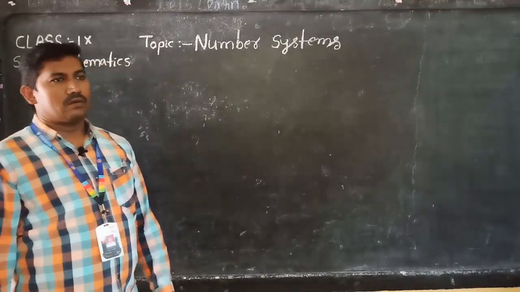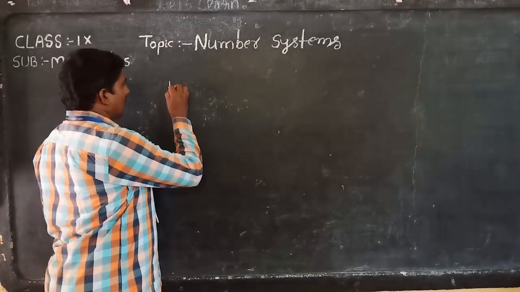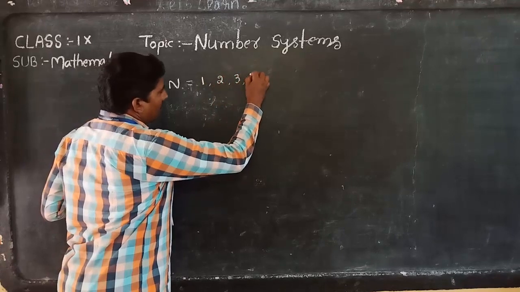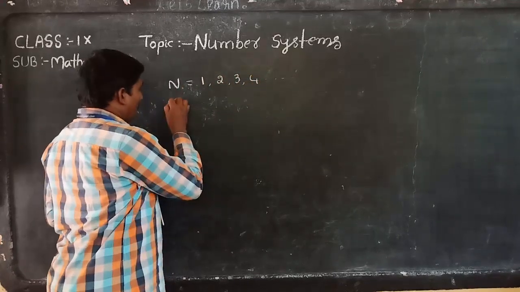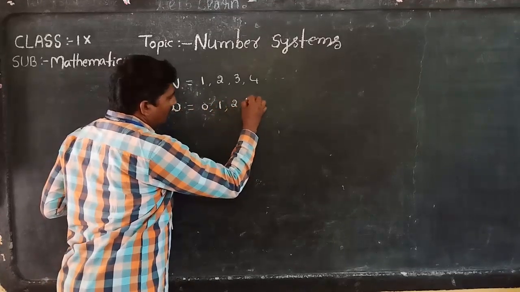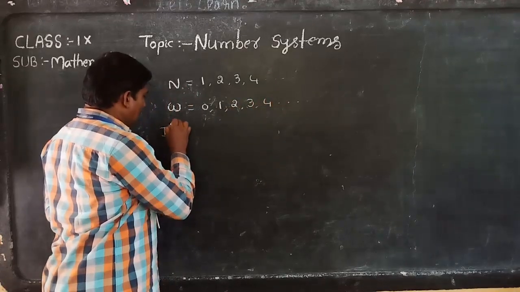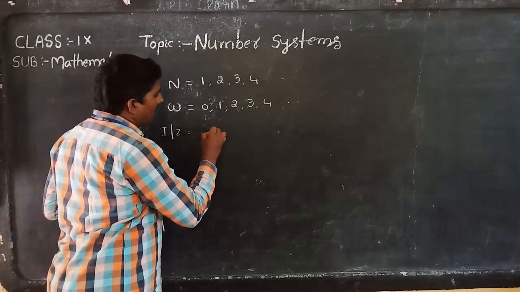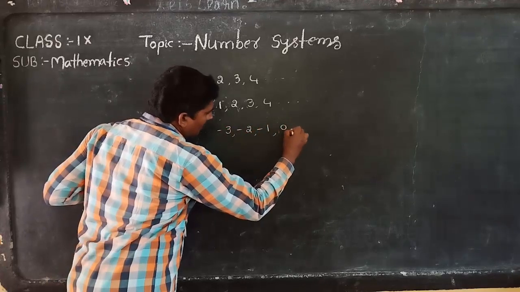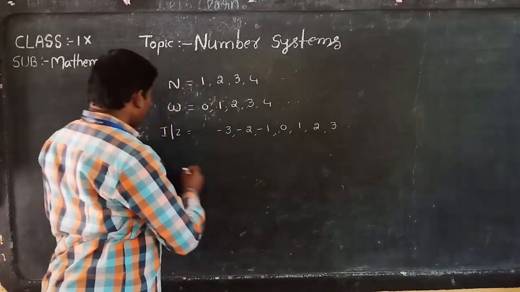Last class we discussed numbers. Natural numbers N is equal to 1, 2, 3, 4 and so on. Whole numbers W is equal to 0, 1, 2, 3, 4 and so on. Integers I or Z is equal to ... minus 3, minus 2, minus 1, 0, 1, 2, 3 and so on.